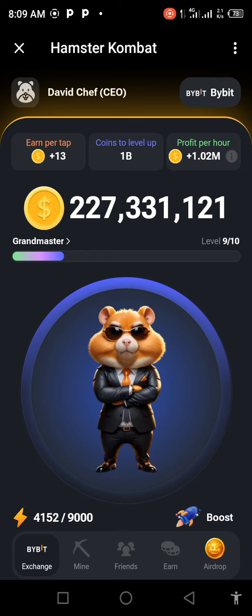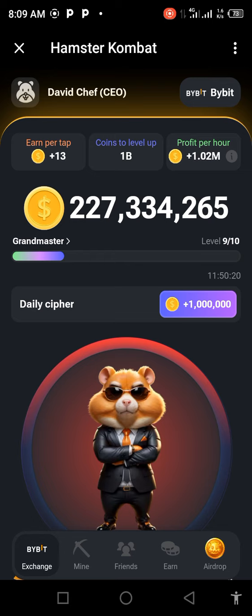Now, today's cipher we'll be decoding is token. As we all know, our first step in this process is to tap on our Emperor tap 3 times. 1, 2, 3. That's it. Now, token, T is the first letter.